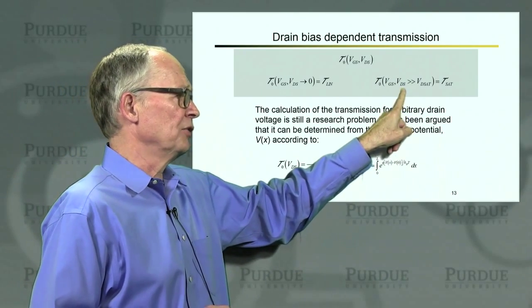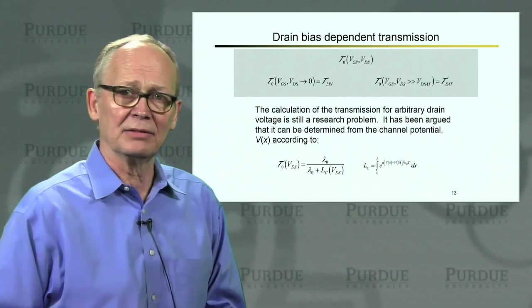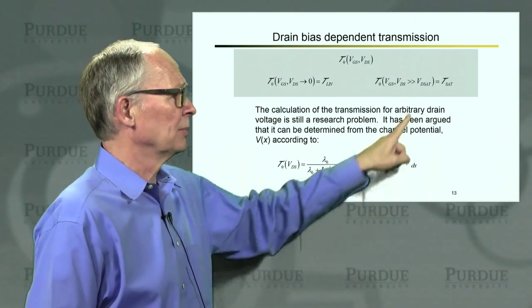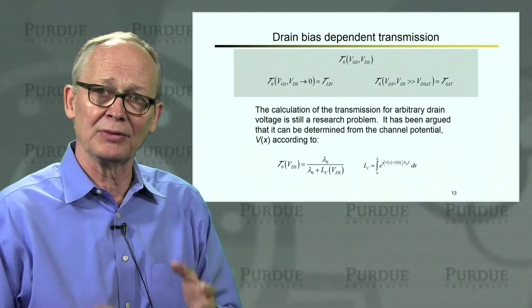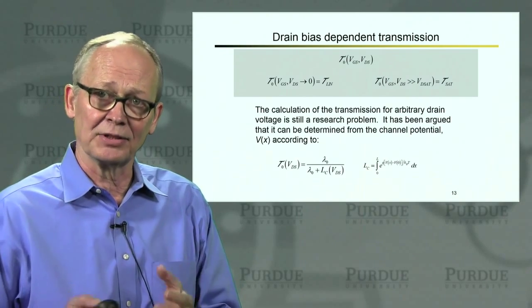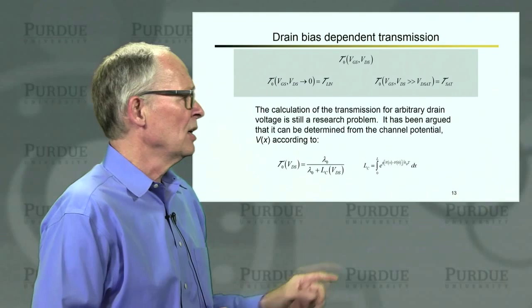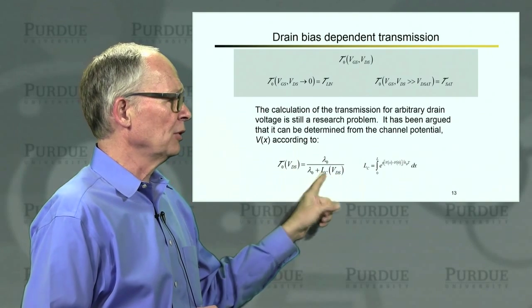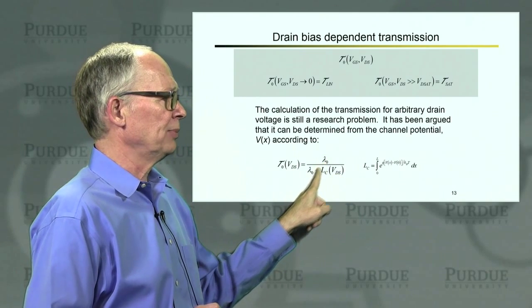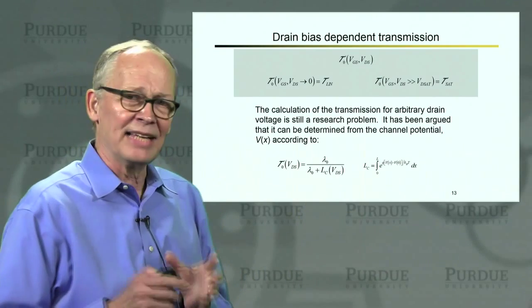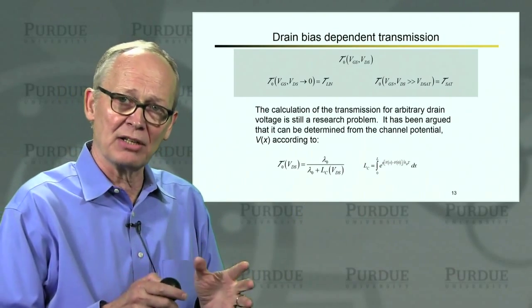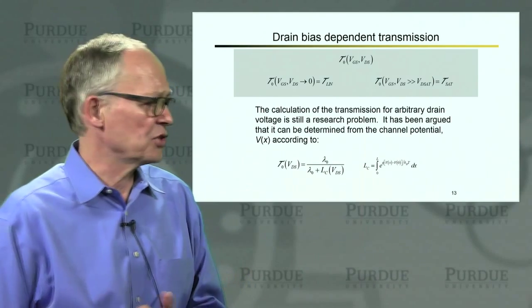In the limit that the drain voltage is much bigger than the drain saturation voltage, it approaches the saturation transmission, which we understand as being mean free path over mean free path plus the length of the critical bottleneck regime. We can actually write it in general. The transmission is mean free path over mean free path plus some critical length. And that critical length goes smoothly from the channel length to some small fraction of the channel length.